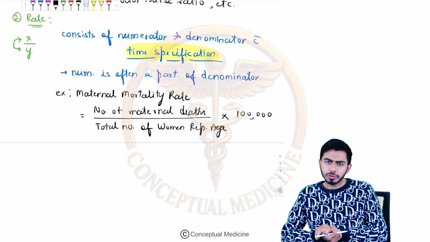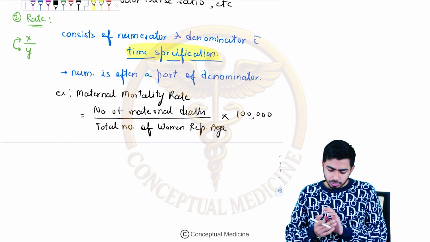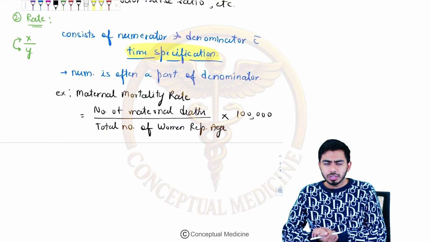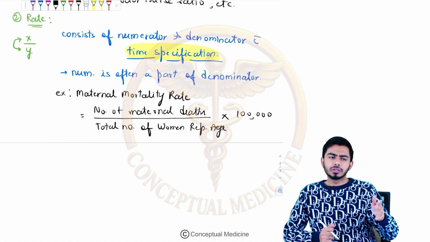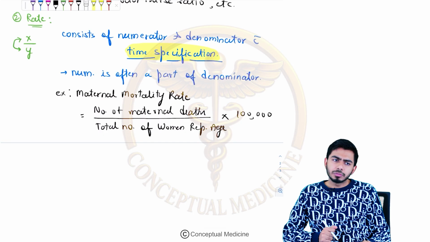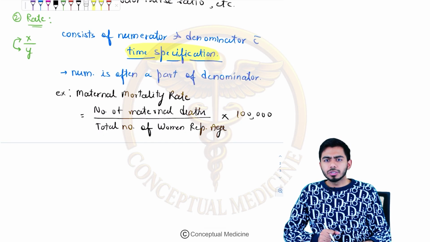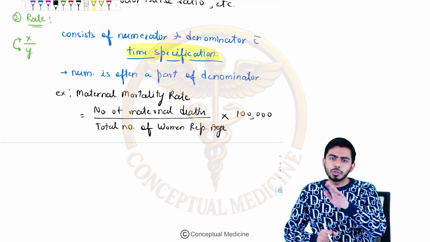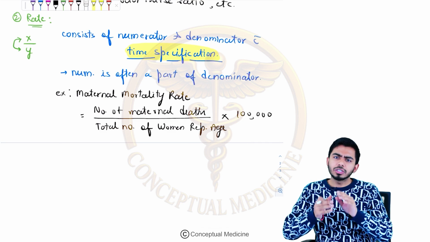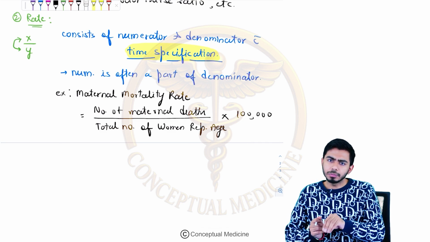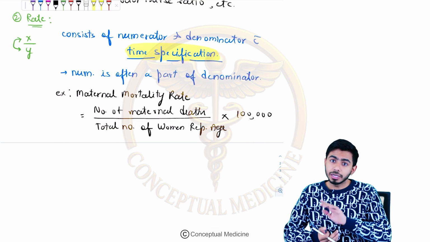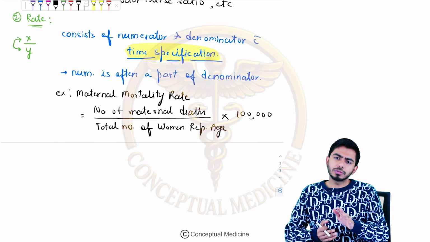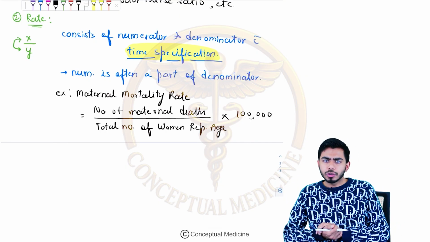Time specification can be like the number of females who died in some community out of this many reproductive age females in a year, or in 2 years, or in 5 years. They will mention the time. That's why time specification is present in the rate. So that is the difference between ratio and rate. I hope you got the idea.